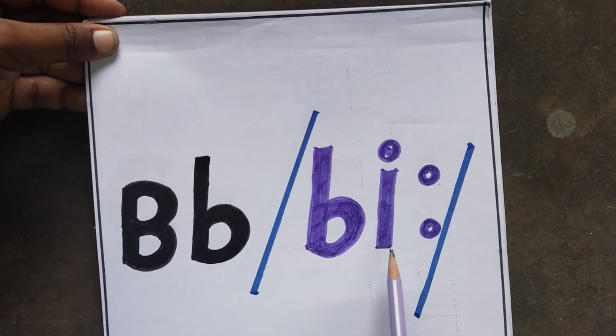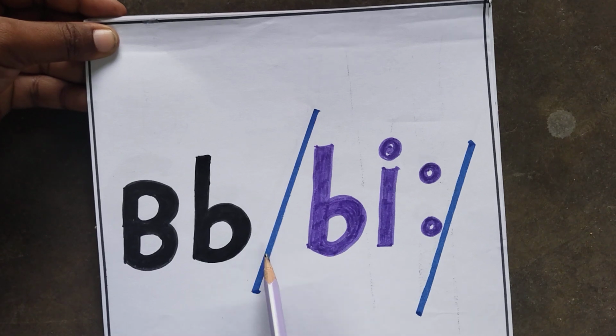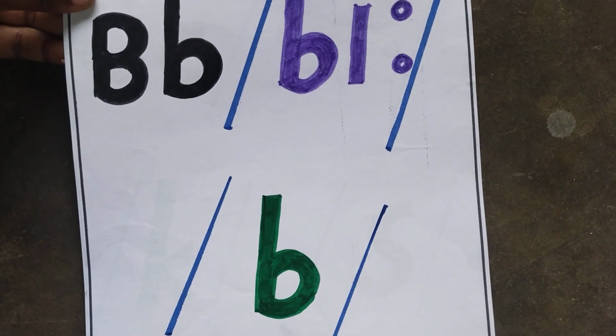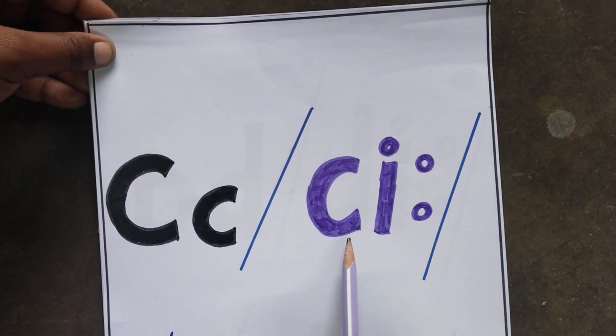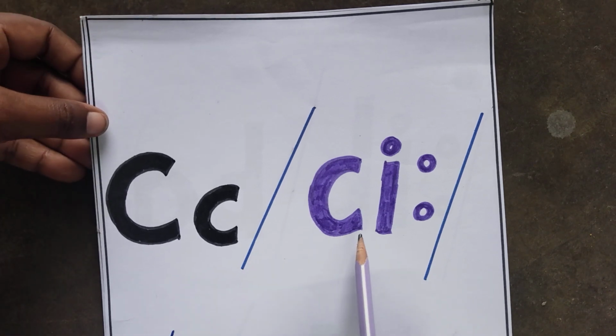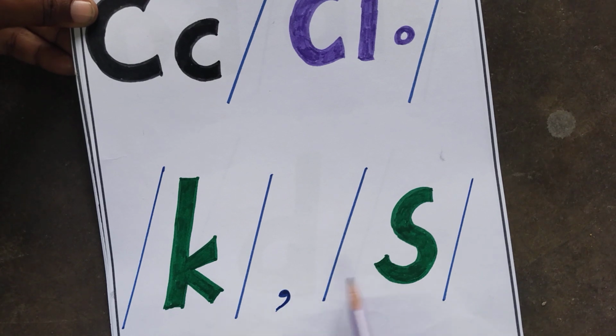The name of the letter is B. B. The sound of letter B is Ib. The name of the letter is C. C. The sounds of letter C are Ik, Is. Ik. Is.